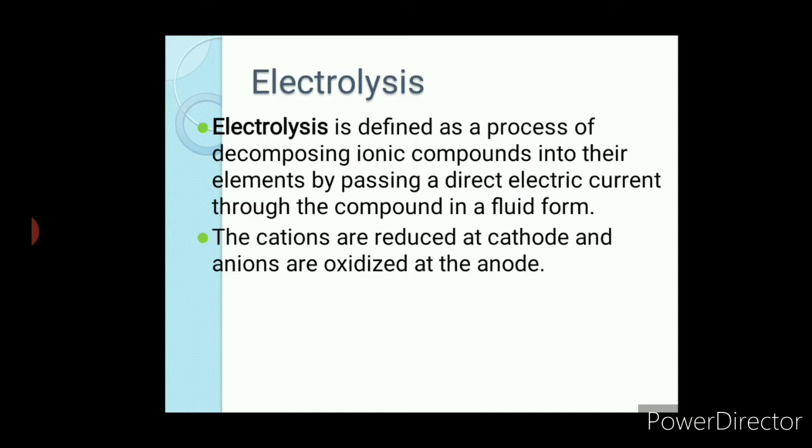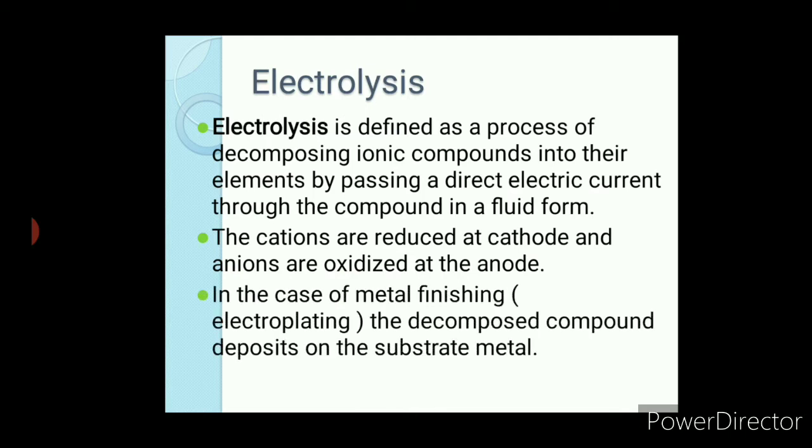In any electrolysis process there will be an anode as well as a cathode, and the electrolyte. The cations are reduced at the cathode and anions are oxidized at the anode. So here are the positive and negative electrodes, anode and cathode. So at the anode, what reaction takes place?